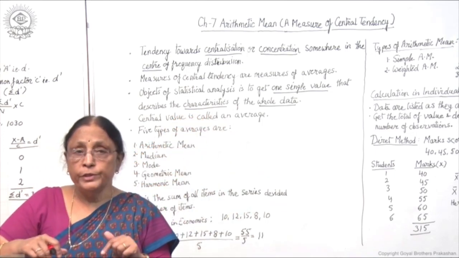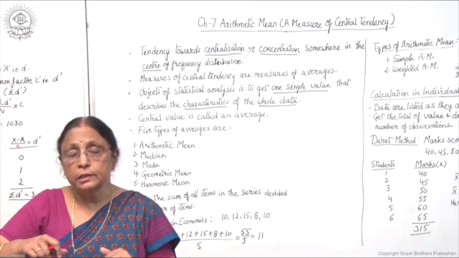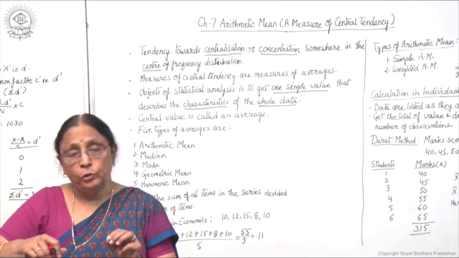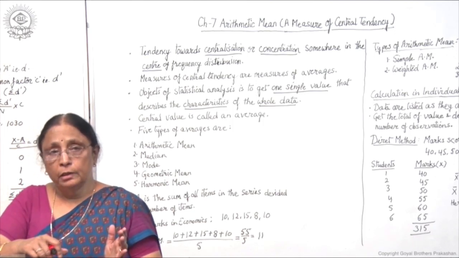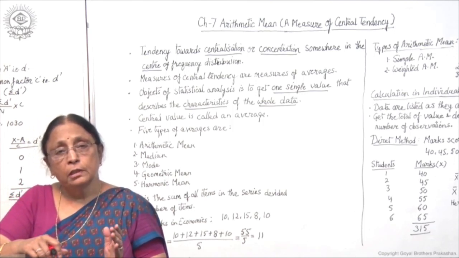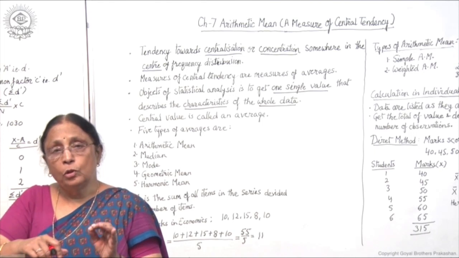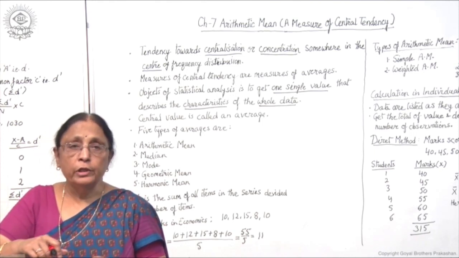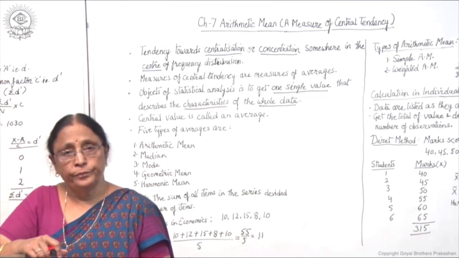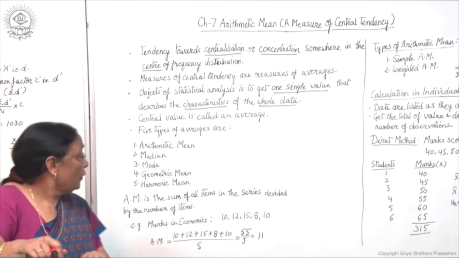So this central value, or the single value representing the whole data, is called an average. Clear?